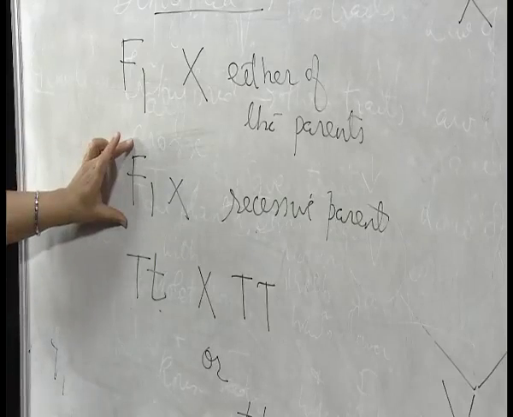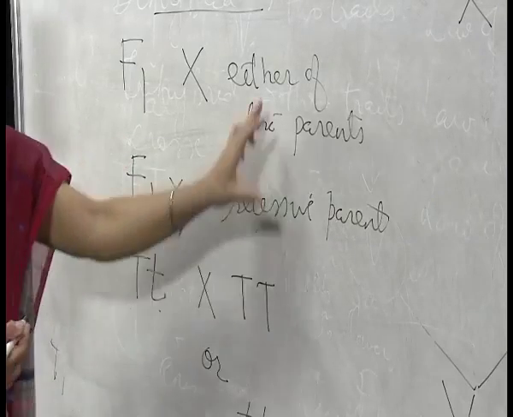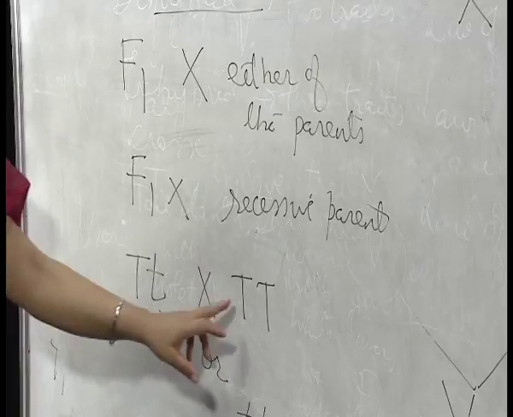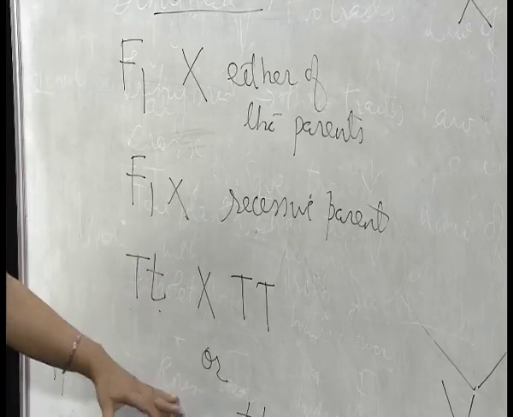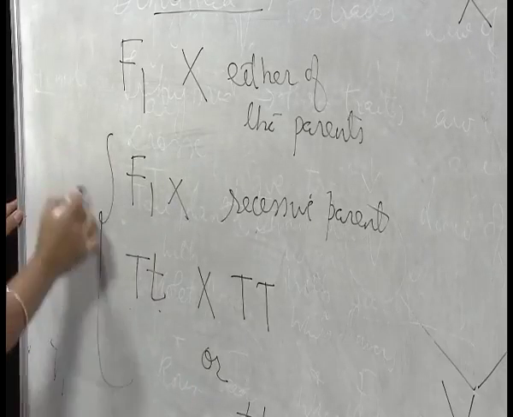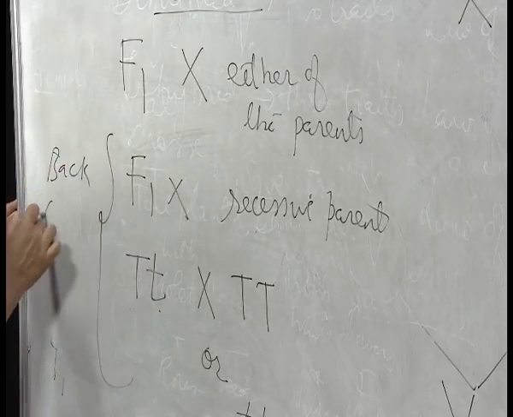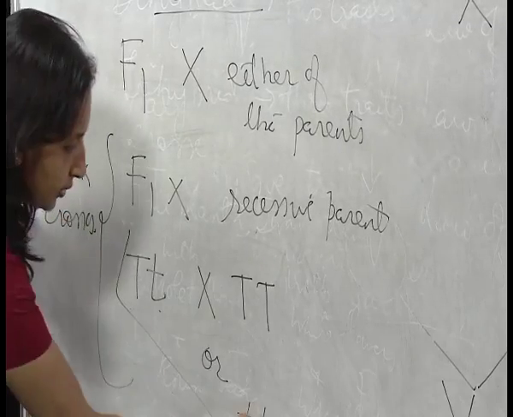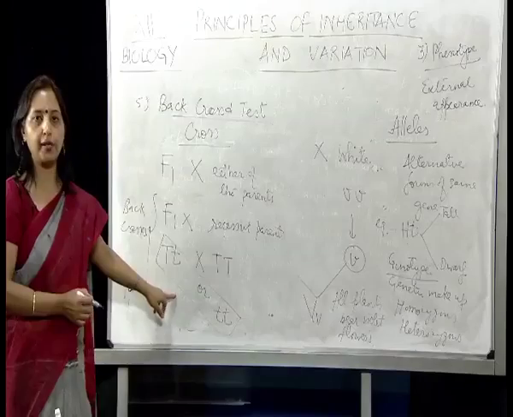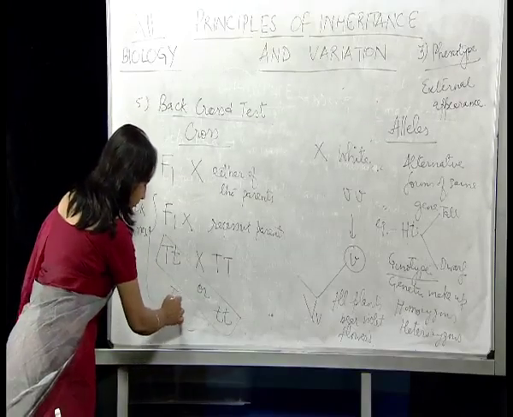So when F1 hybrid is crossed with either of the parents, that is either capital T or small t, in both cases these crosses are called back crosses. But this particular cross with the recessive parent is known as test cross.